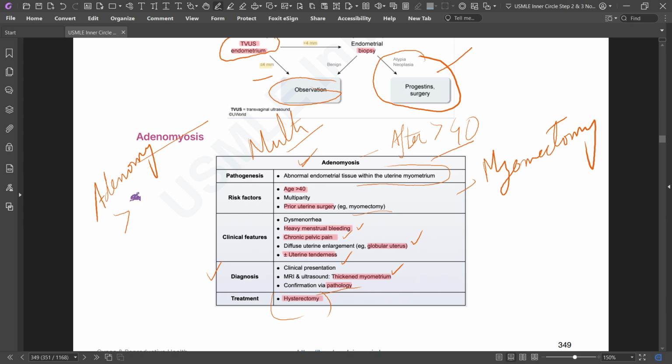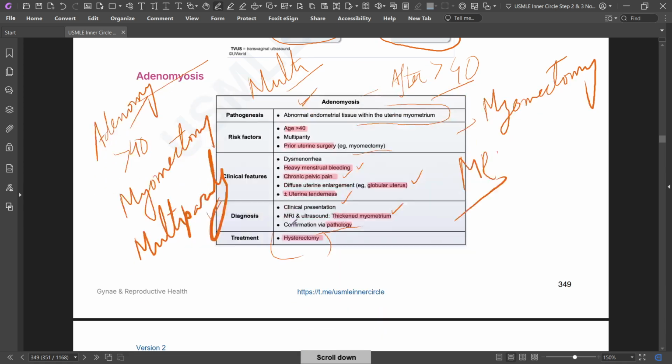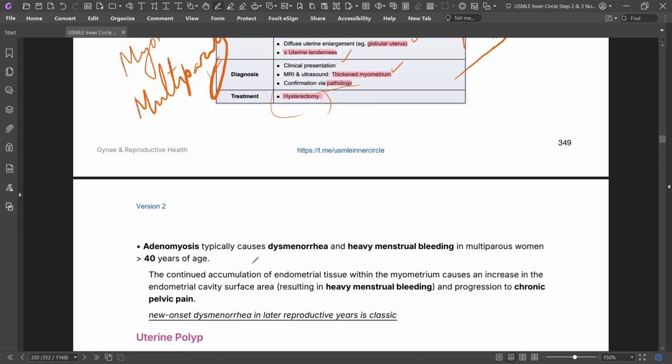So adenomyosis: after 40, prior myomectomy, and multiparity. The clinical features are heavy menstrual bleeding, chronic pelvic pain, and a globular uterus with or without tenderness. In MRI, you will get thickened myometrium, confirmed with pathology, and hysterectomy should be done. Adenomyosis typically presents with dysmenorrhea and heavy menstrual bleeding in a multiparous woman more than 40.